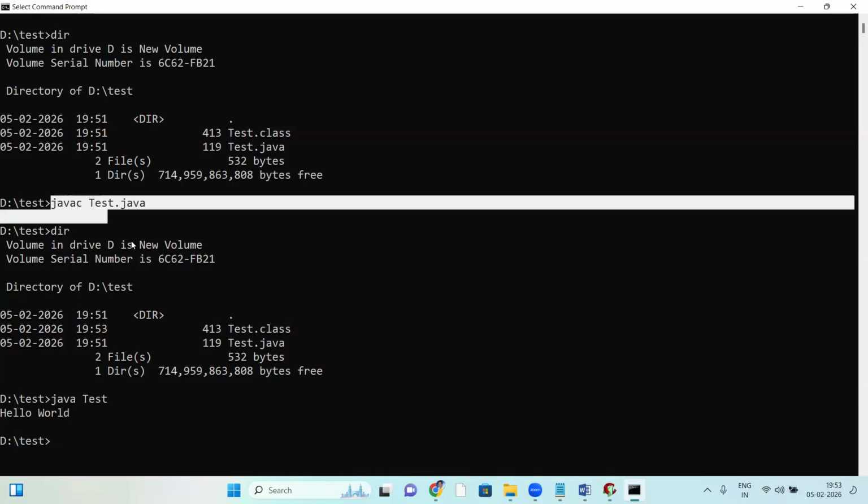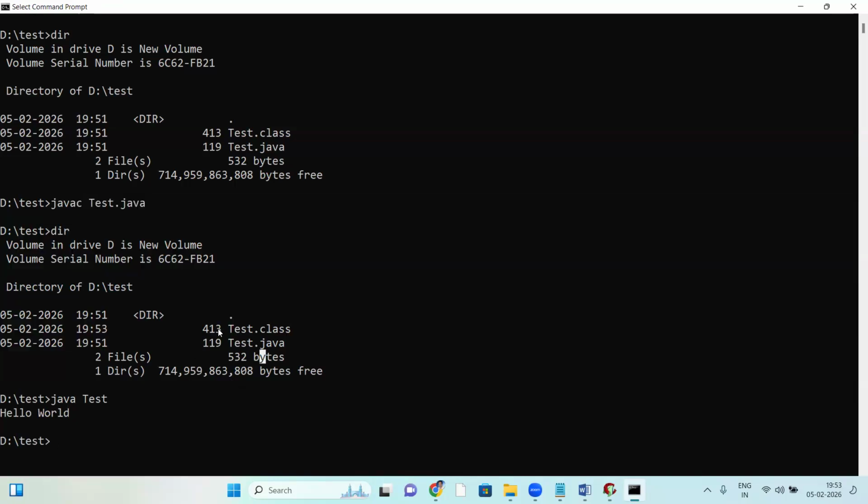Errors are checked by the compiler. If no errors, it generates the .class file. The .class file is taken by the interpreter. The interpreter takes the .class file, which is byte code, and converts the byte code to binary code line by line, then executes. The interpreter checks and executes code line by line.